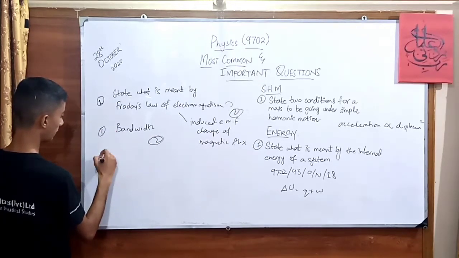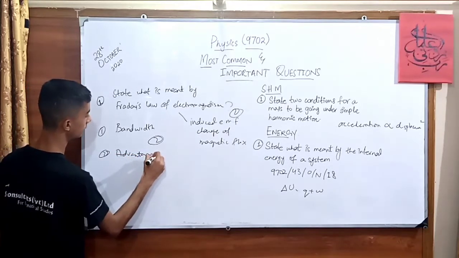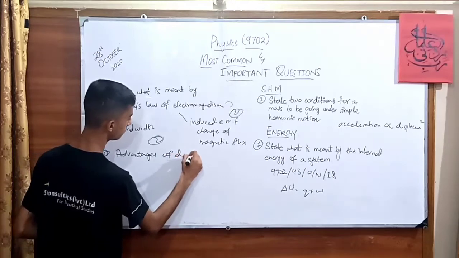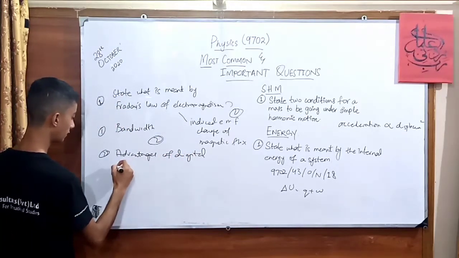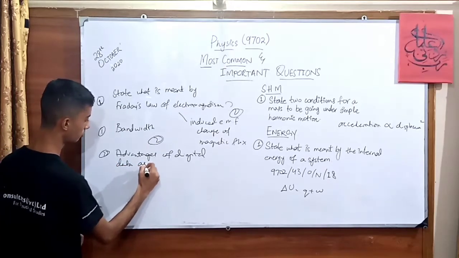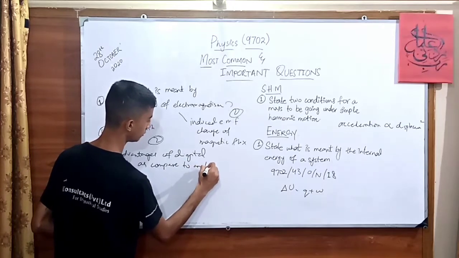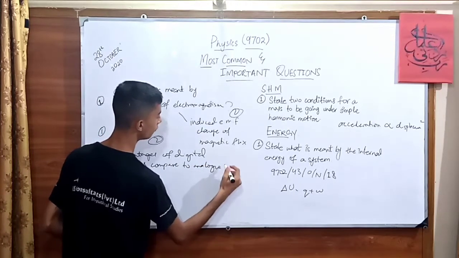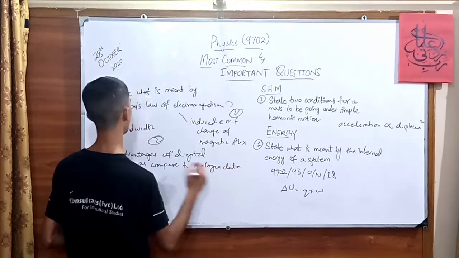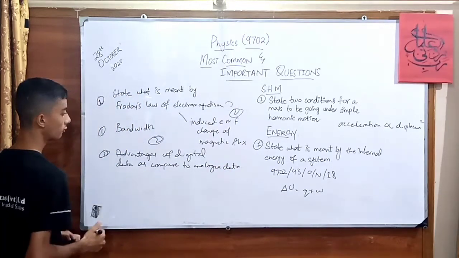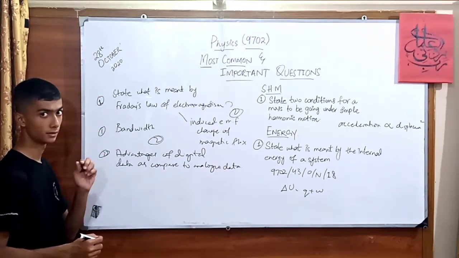We have a question on the advantages of using digital data as compared to analog data. So this could be a 2 to 3 mark question, and for a 2 to 3 mark question we must write 2 to 3 points. So point number 1 would be that the signal can be regenerated